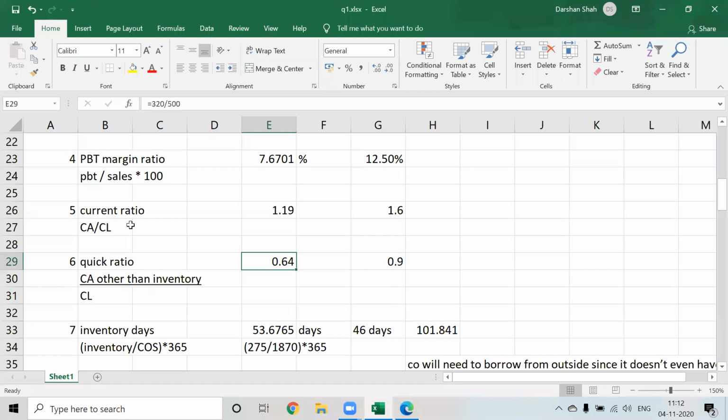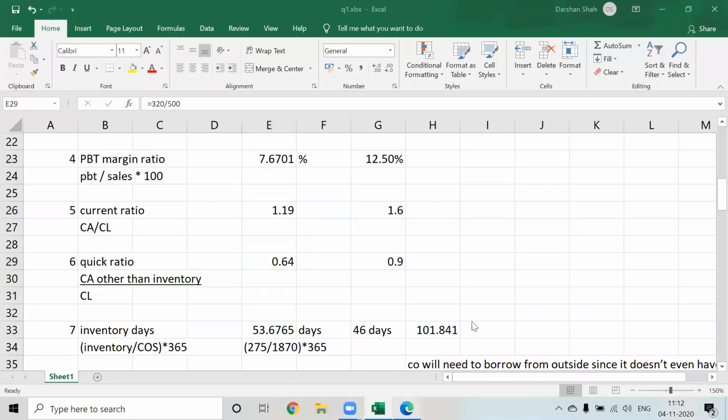Understood how we linked inventory to the quick ratio? Inventory does not come in the current asset. But that's the meaning of that, no? That with inclusion of inventory, the total sales were supposed to be 1.19. Just think of this in lakhs. With the inventory, the total sales would have been 1.19 lakhs. But if we take out the inventory, the total sales are only 64,000.